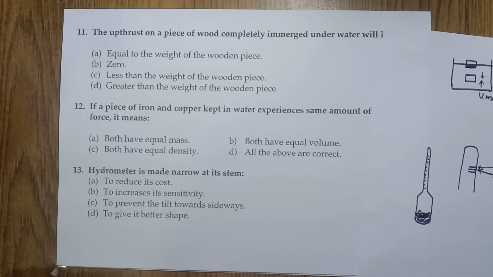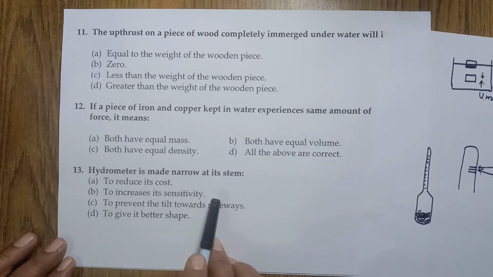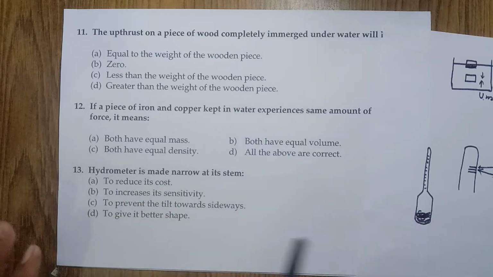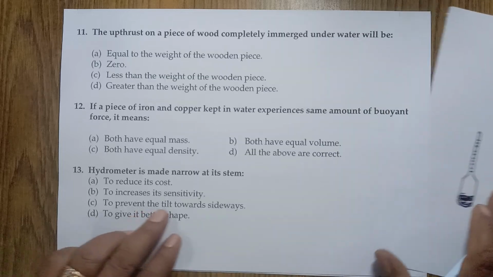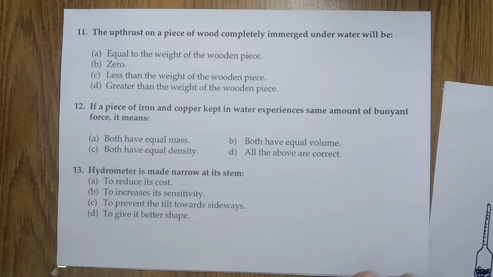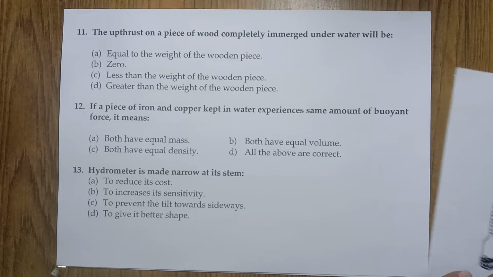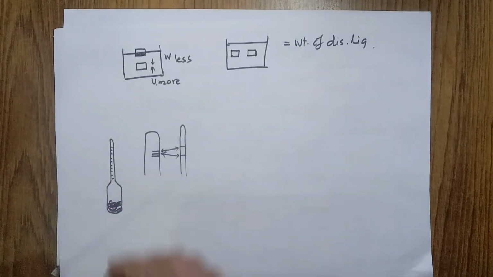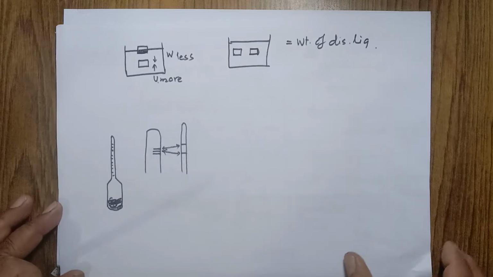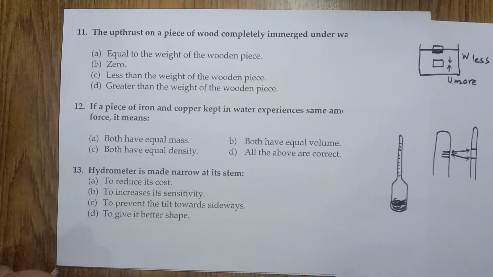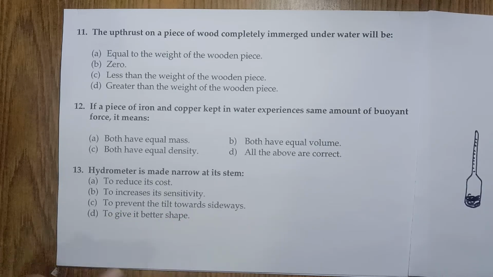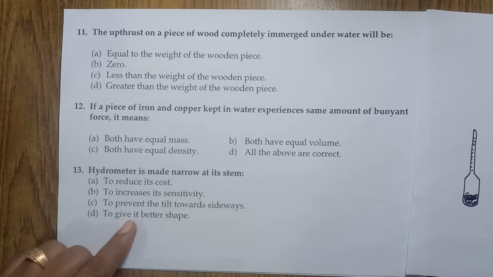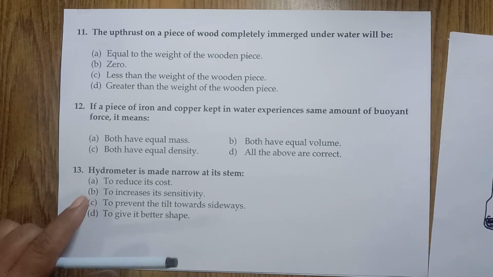That's why there's no question of reduction of cost. It increases sensitivity, that's why it is made narrow at its stem. To prevent the tilt towards sideways is also not correct. It is balanced because its lower side is made wider, which prevents it from tilting sideways. To give it better shape, there's no meaning in this option. Okay, that's why the correct option is B.